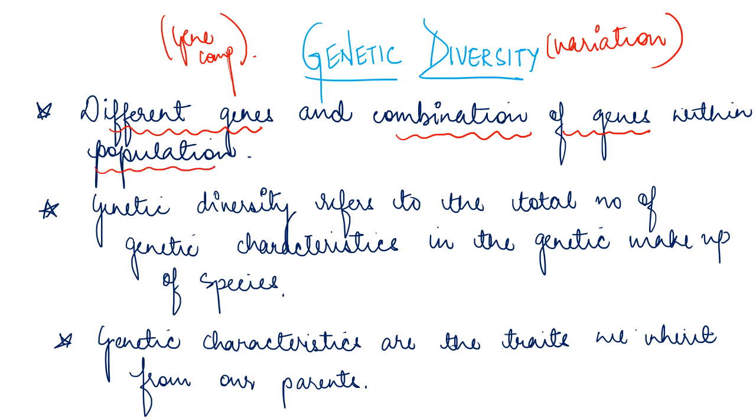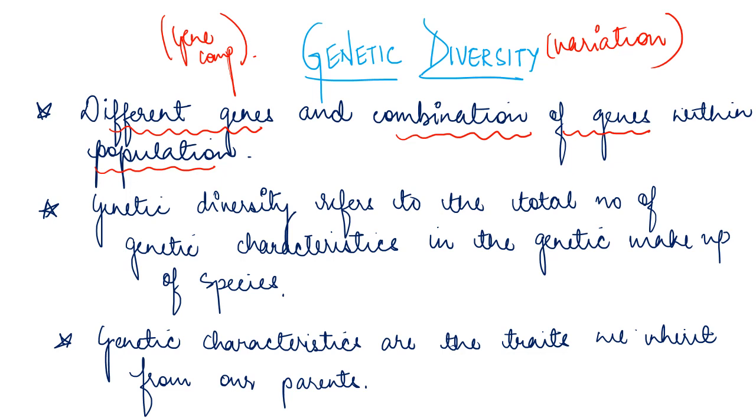So that is what we call genetic diversity. Suppose many organisms are there. Out of those, only 1-2% similarity is there in the case of twins. The rest are all different from each other, right? This difference is due to their gene composition, right? So that is what we call genetic diversity.